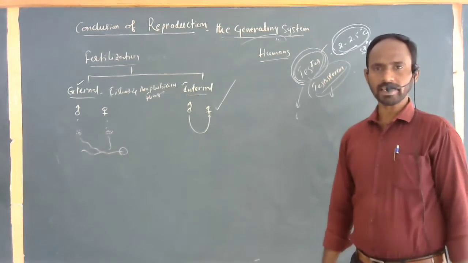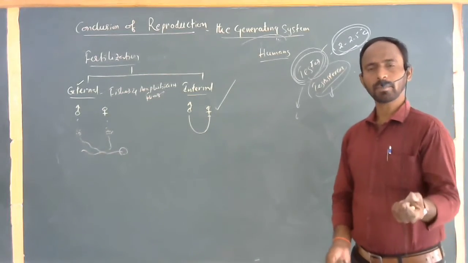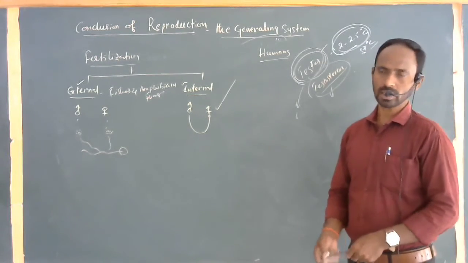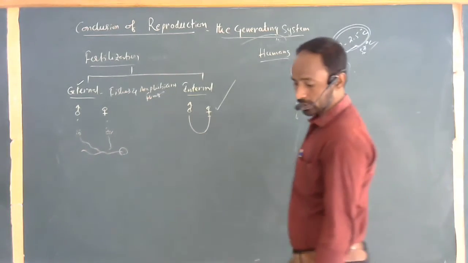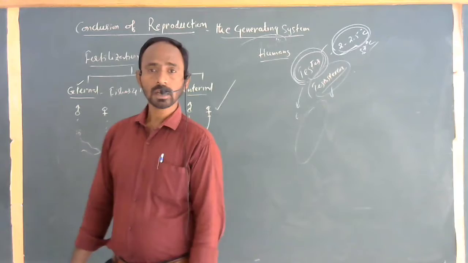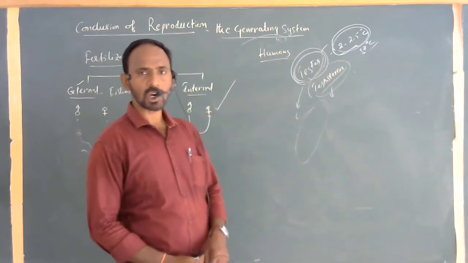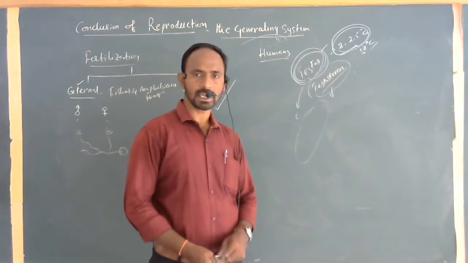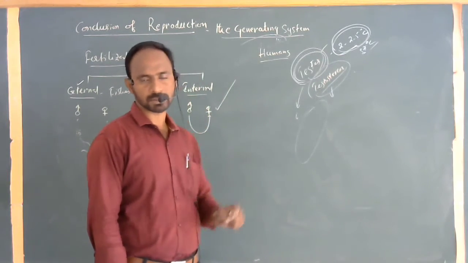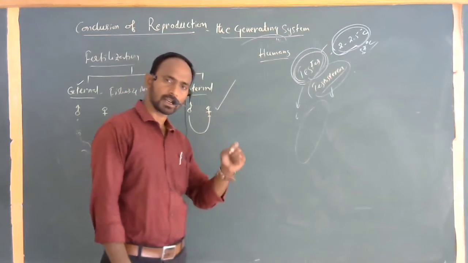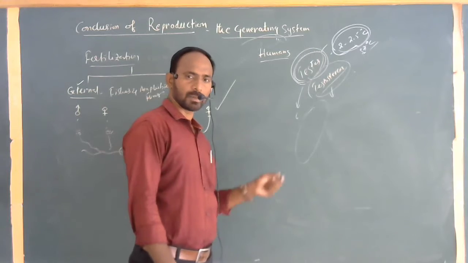The sperm cell has a head region, a middle region, and a tail region. Along with these parts, some accessory glands, the Cowper's glands and prostate gland, are also present. They secrete the semen. The semen supplies nutrients to the sperm cells during coitus. These are the main important points of the human male reproductive system.